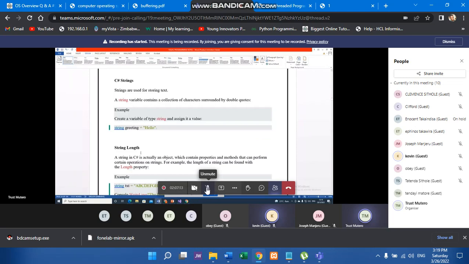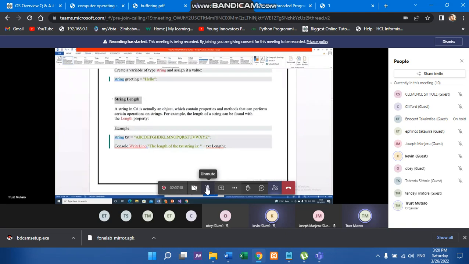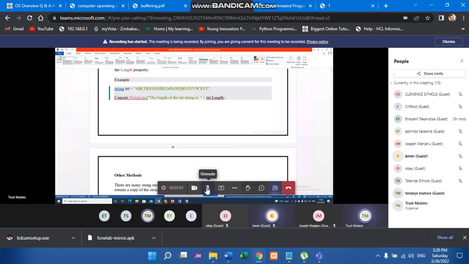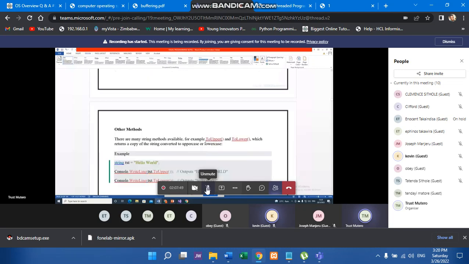Strings, we discussed about strings. There are certain functions that you can use, like string length, to know the length of the string. You can see we've got a string here called text, which has got these characters, so you can know how many there are. When you say Console.WriteLine, the length of string is, then you say text.Length. It will output that maybe this is 26. From A to Z, it's 26. That's what it will output.